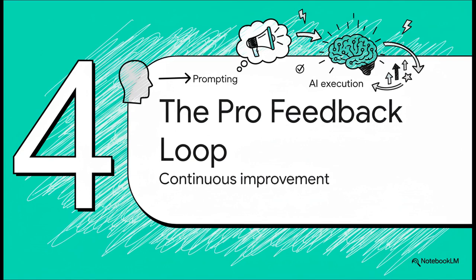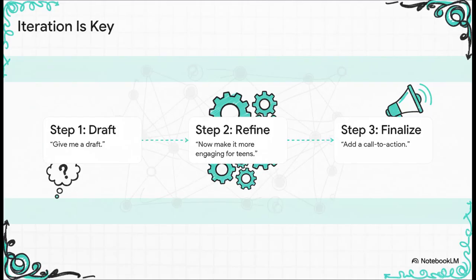You ready to really level up? Because this section is all about the pro-level stuff. This is the feedback loop, the techniques that separate the amateurs from the true AI directors. The first pro tip is simple. Iteration is key. Your first answer is almost never the final one. You have to think of it like a conversation. Get a first draft, then give feedback to make it better. Okay, now make this funnier. Great, now add a call to action. You're evolving the prompt and the output together.